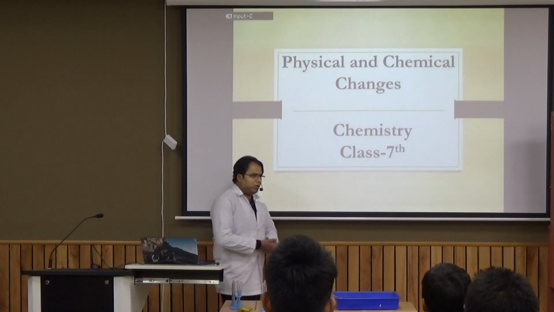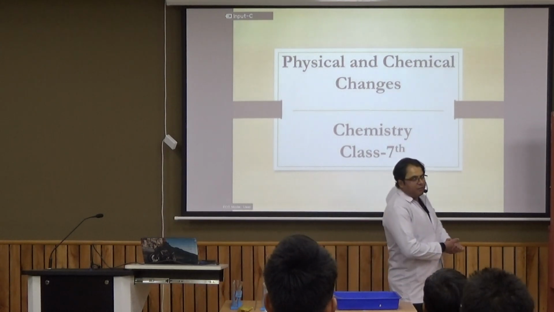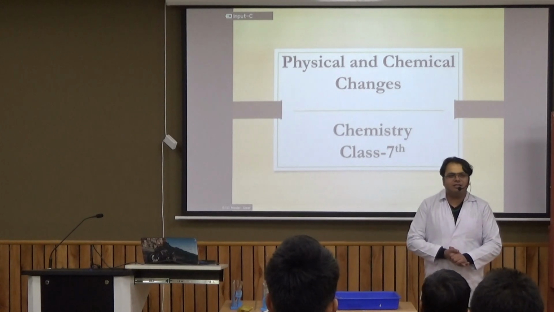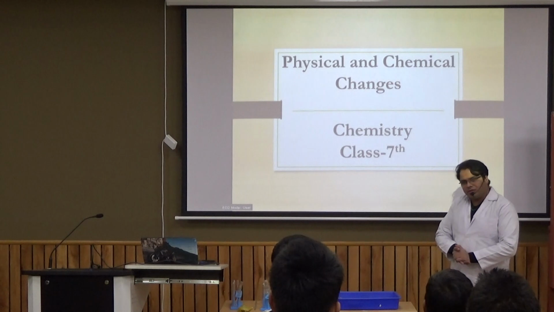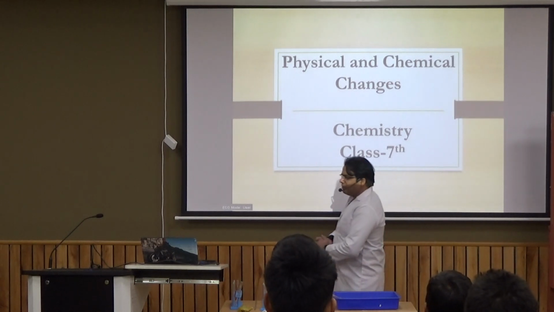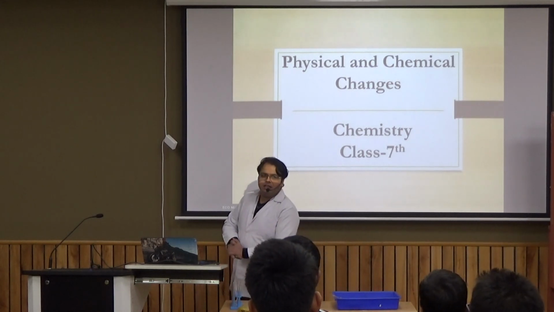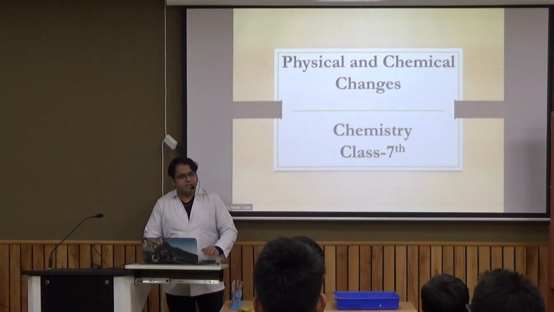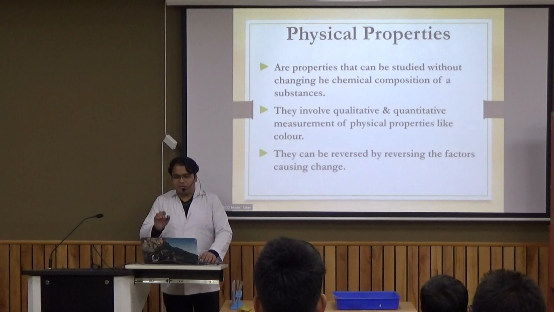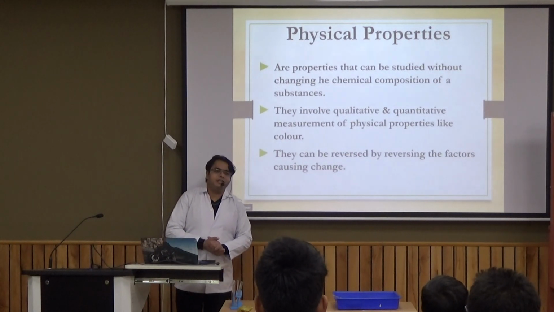Okay, so hello everyone. We are here for this session now, class 7. What is the name of our chapter? Physical and chemical changes. Okay, so in this chapter we will study about physical and chemical changes we observe around us. Okay, now the very first thing that we need to learn is about physical properties and physical changes.